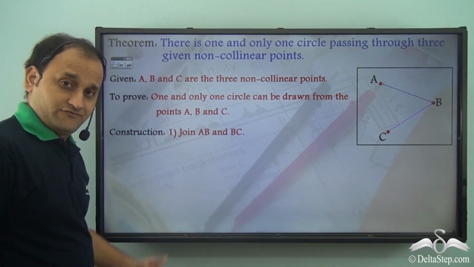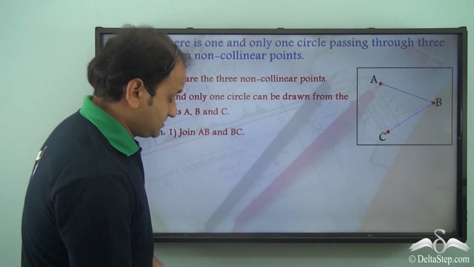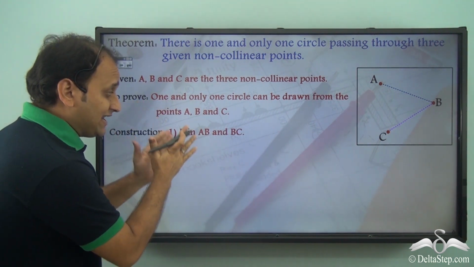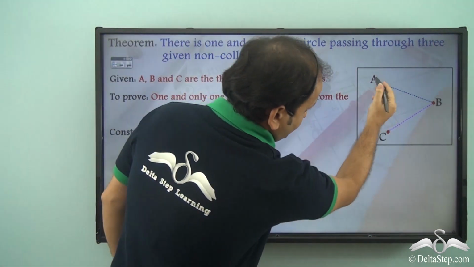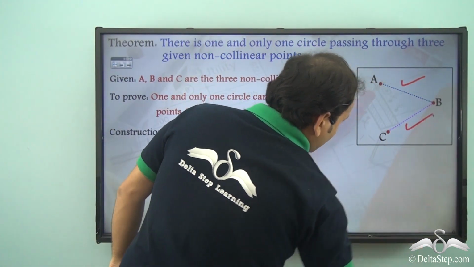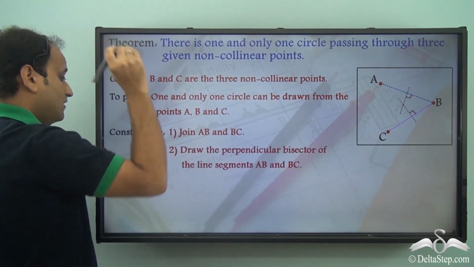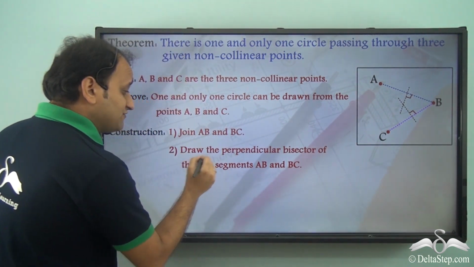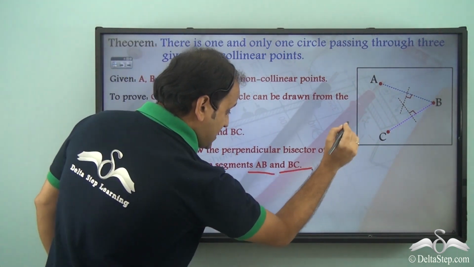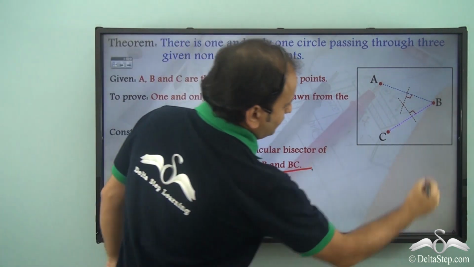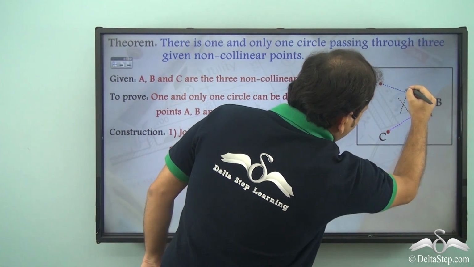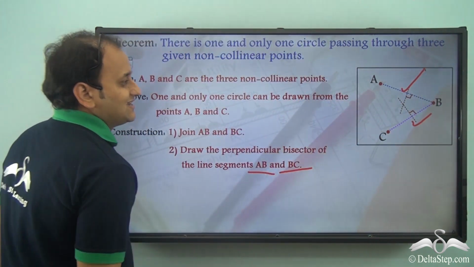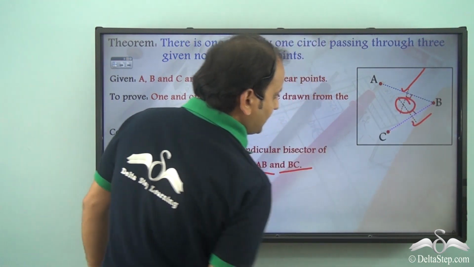Now, first of all, we'll construct. What is the construction? We'll join AB and BC. So we join AB and BC. Next, we draw the perpendicular bisector of the line segments AB and BC. So perpendicular bisectors are dropped and they meet at this particular point here.